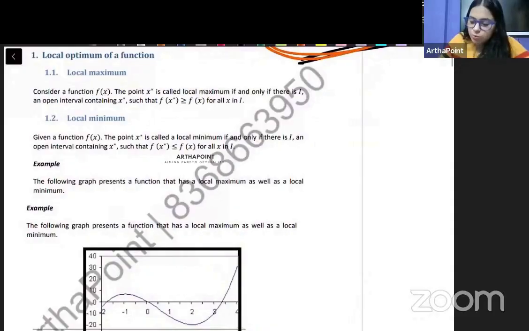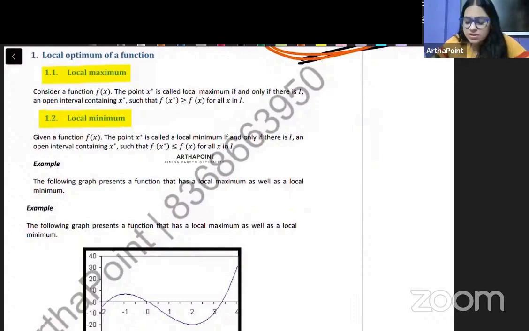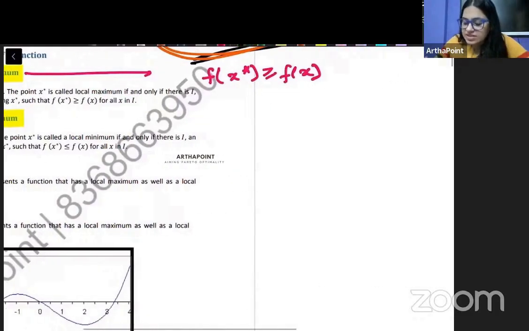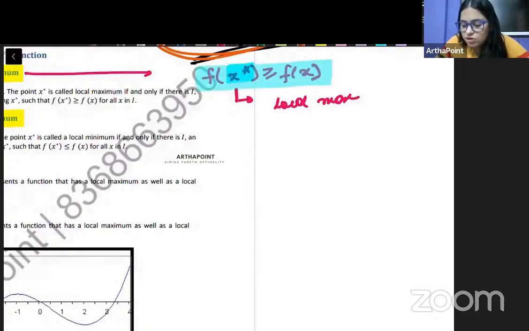See that the first point is saying what is local minima and local maxima. Simply, maximum means that at that point, जो भी point पे maxima achieve हो रहा है, the value of the function at that point should be greater than the value of the function at any other point. So हम ये कह देते हैं that x star will be a local maxima if the value of the function at that point is going to be more than the value of function at other points. Then it will be called as local maximum of the function.